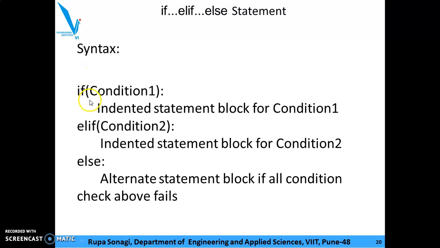This is if condition 1 colon. If this condition is true, the indented block of statements for condition 1 will be executed. Next part, elif. Elif means else if. So you are putting else for this if but along with a condition.